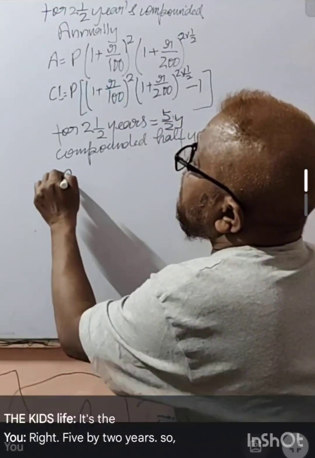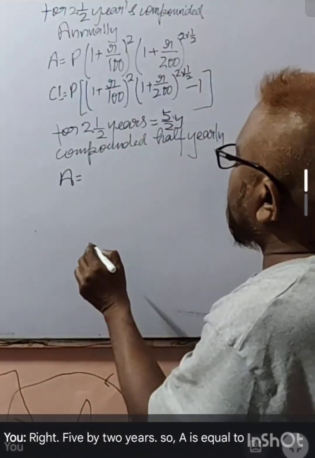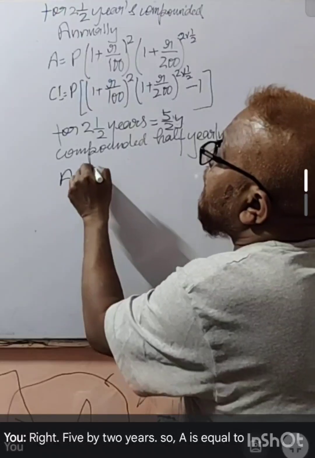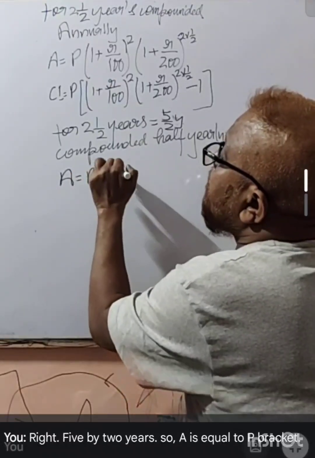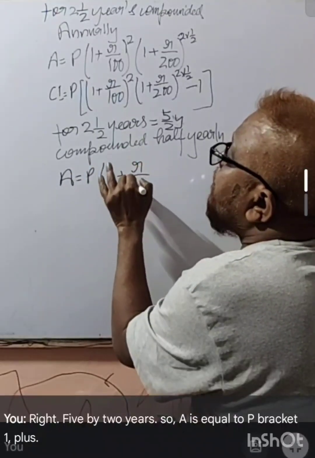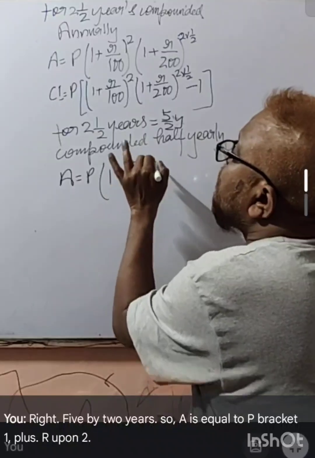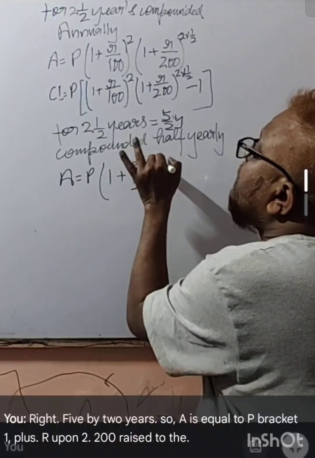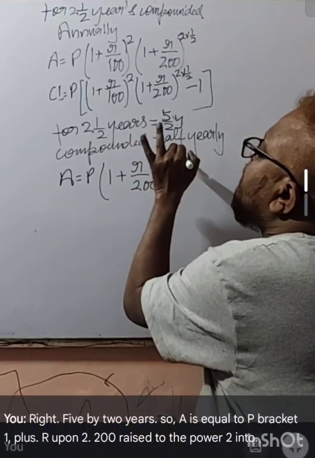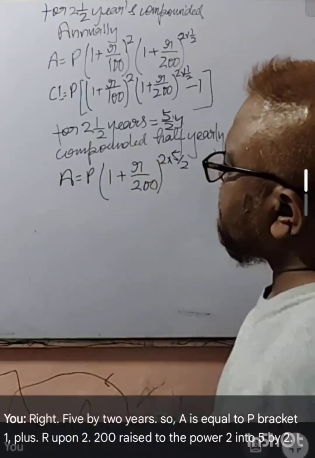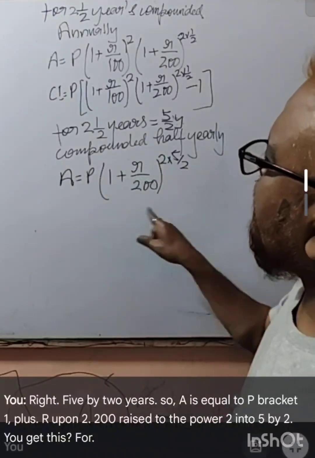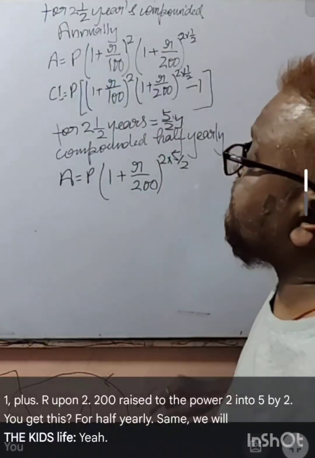So A is equal to P bracket 1 plus R upon 200 raised to the power 2 into 5 by 2. You get this? For half yearly, same, we will do like this.